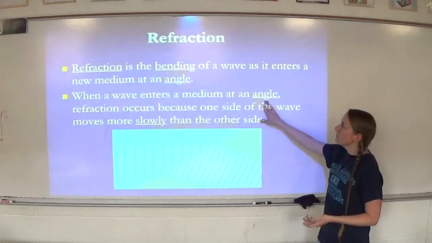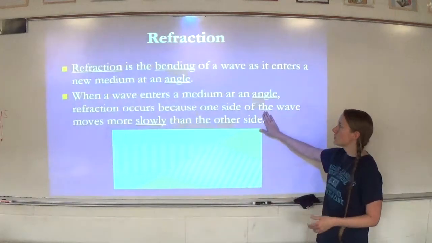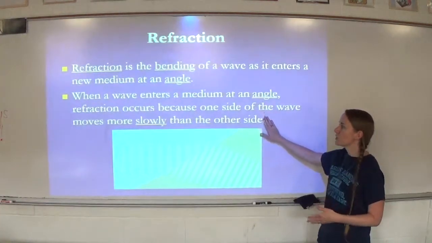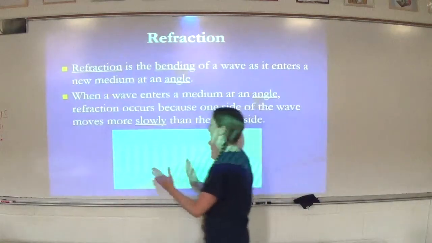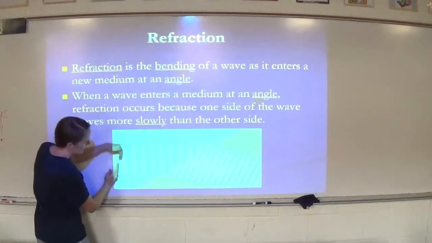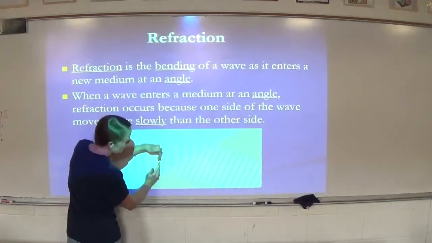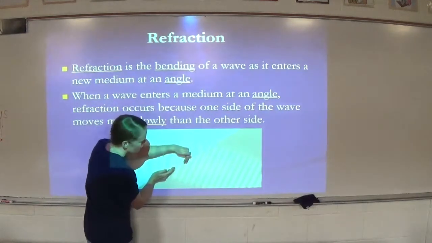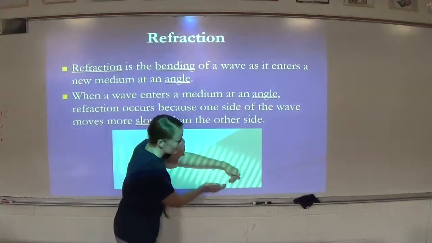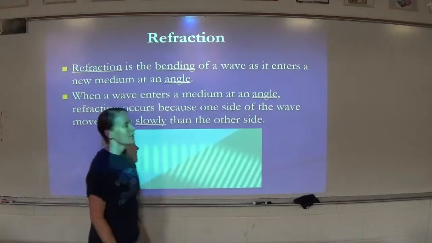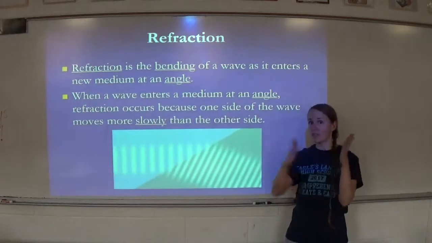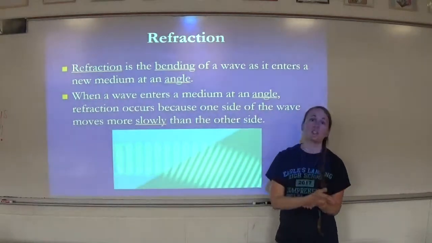When the wave enters a medium at an angle, refraction occurs because one side of the wave moves more slowly than the other. If you look, we have this wave and it's traveling straight across. But once it starts hitting, it starts slowing down, and then that causes it to bend. So you can see it bending right here. In reflection, it's bouncing off. In refraction, it passes through that new medium.